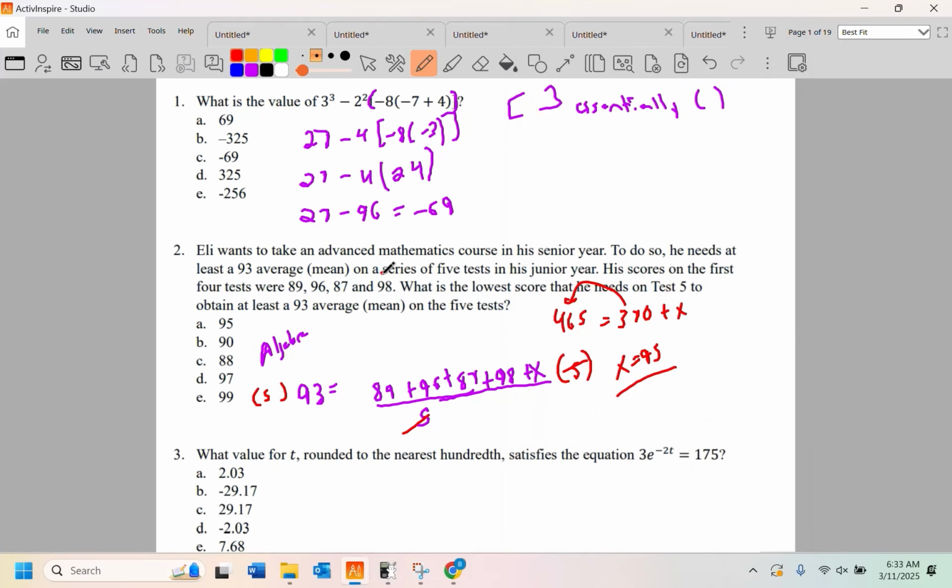All right, what value of t, rounded to the nearest hundredth, satisfies the equation 3e^(-2t) = 175? So part of the goal here is to do everything old school and, where I can, show you how to use a calculator. So we'll divide out the 3 first. 175 divided by 3 isn't a whole number. So e^(-2t) equals 175 thirds.